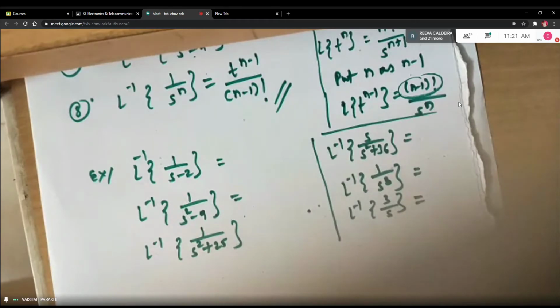Okay, Muskan, you're done. Can you tell me, Muskan, the second last answer? What is L inverse of 1 upon S cube? Muskan ji, can you hear me?